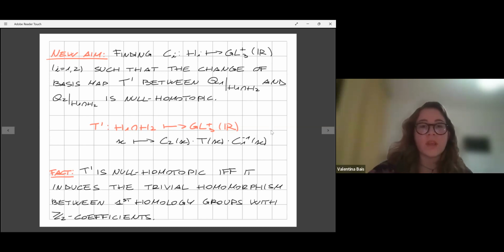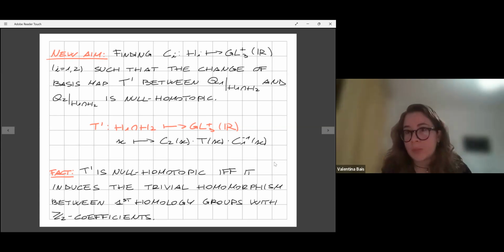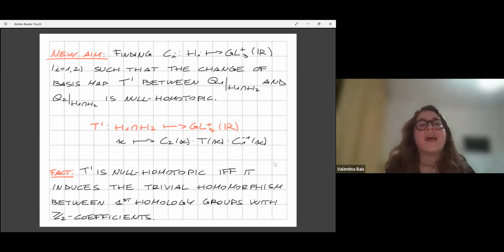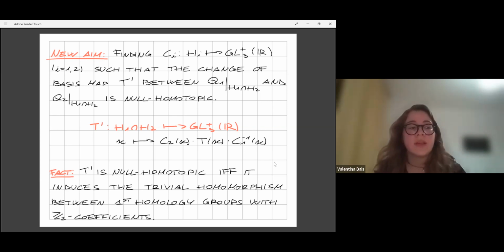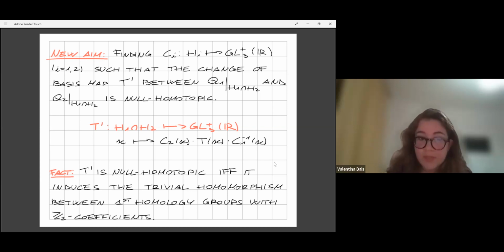So at this point, some algebraic topology comes into play, and one can prove that this map T prime is null homotopic if and only if it induces the trivial homomorphism between first homology groups with Z2 coefficients. And okay, I didn't write the proof, but essentially what one has to do is the following.